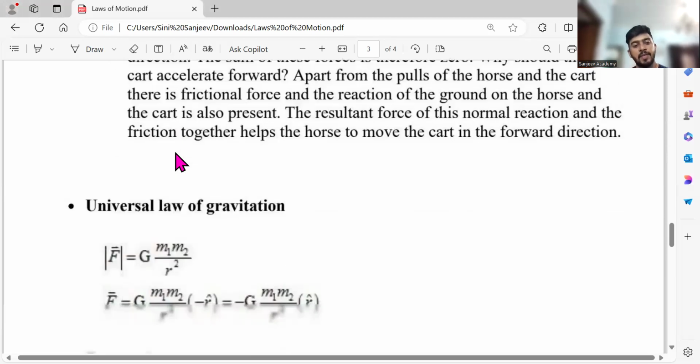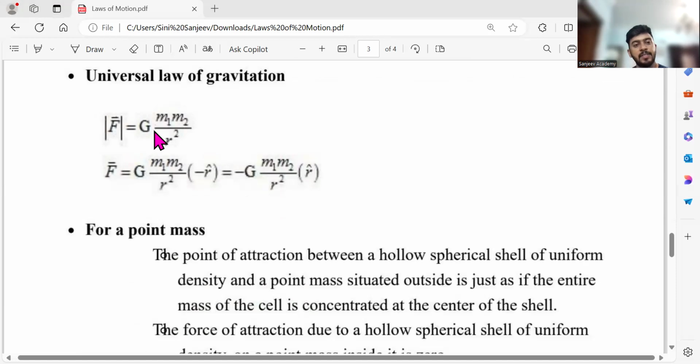Then universal law of gravitation. F is equal to G m1 m2 by r square. This capital G is called what? Not the acceleration due to gravity, it is gravitational constant. So there is a value for that. It is not the acceleration due to gravity. It is called gravitational constant. And m1 and m2 are masses of the objects, and r is the radius.